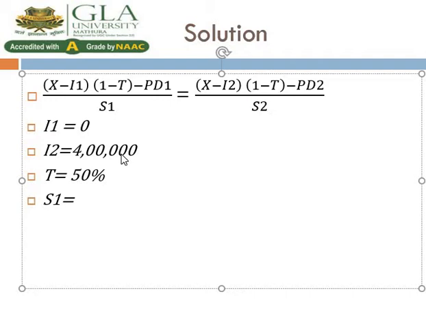The reason behind it is we have no option of debt, so the total fund we raise by equity. That is 60 lakh rupees. And S2 is, yes, that is 20 lakh rupees, because 40 lakh rupees is debt, and the remaining is 20 lakh rupees. That is our S2. Now we simply put the values one by one.